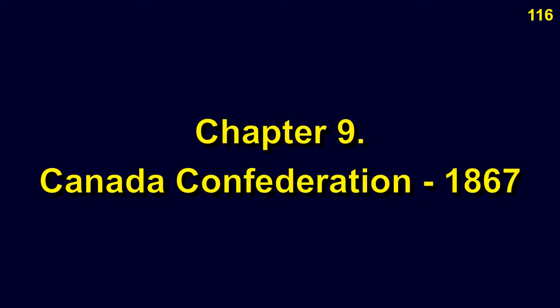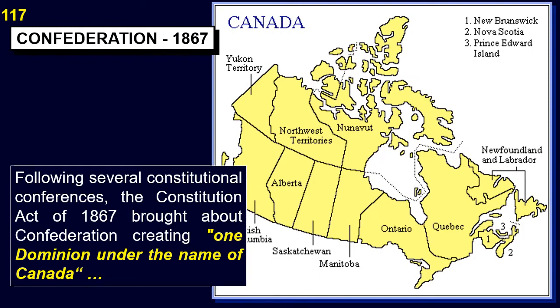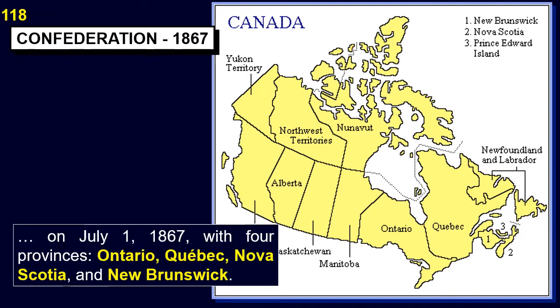Chapter 9. Canada Confederation, 1867. Following several constitutional conferences, the Constitution Act of 1867 brought about Confederation, creating one Dominion under the name of Canada, on July 1, 1867, with 4 provinces: Ontario, Québec, Nova Scotia and New Brunswick.